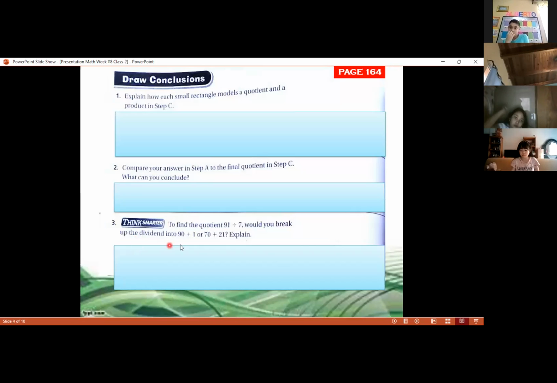Now let's finish number 3. It says, to find the quotient of 91 divided by 7, will you break up the dividend into 90 plus 1 or 70 plus 21? So let's think about this. What we need to do here is think about if we can find the quotient of this. It is 91 divided by 7. Yes, that is our division.